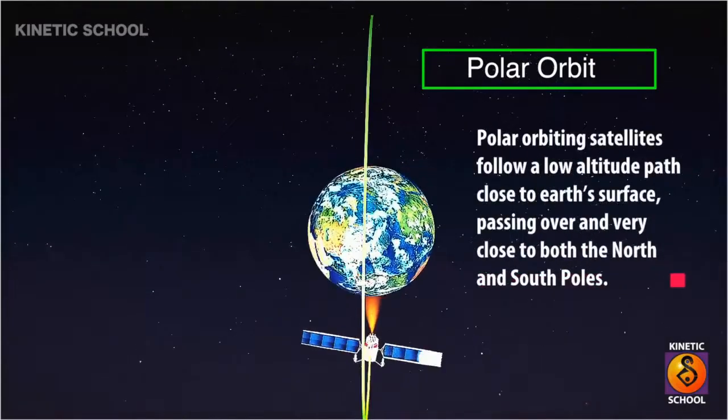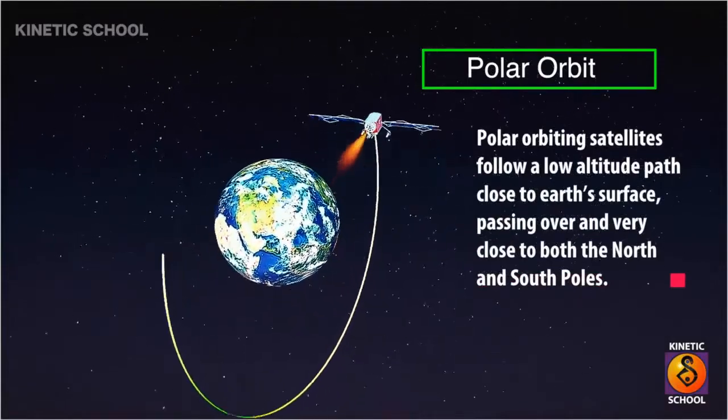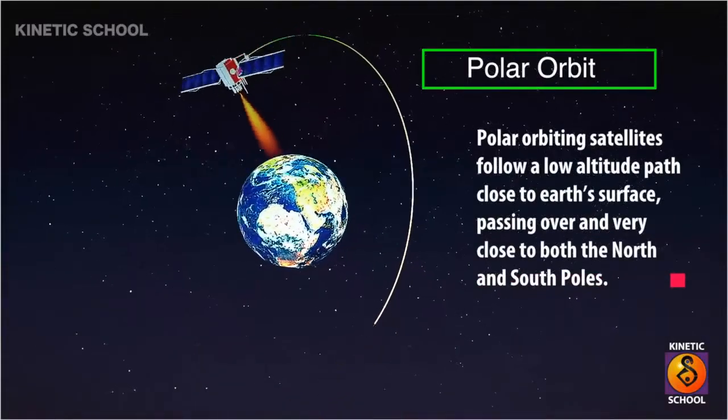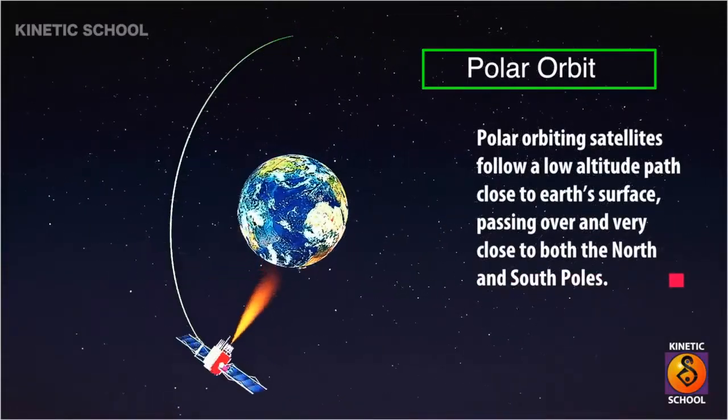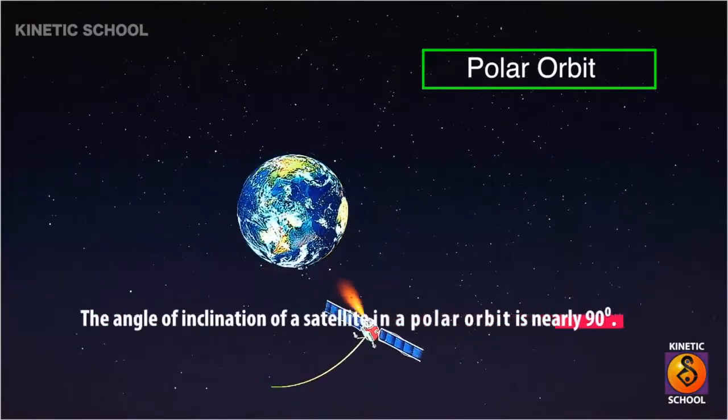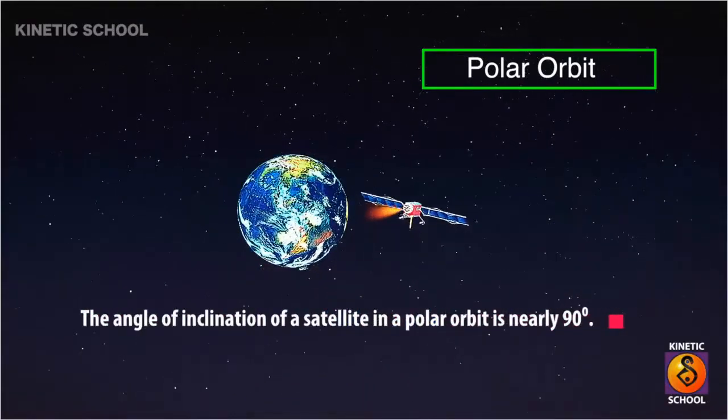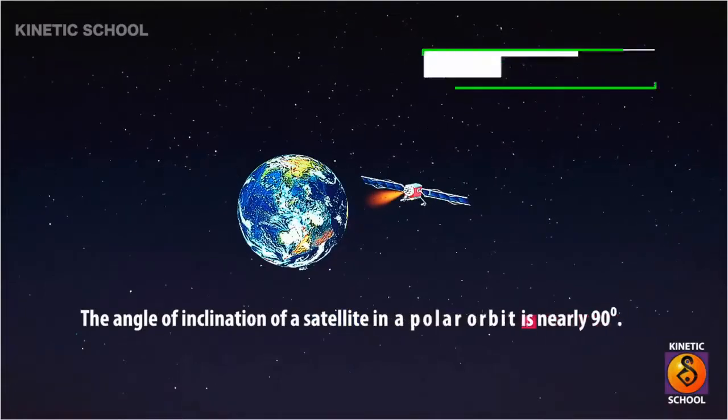Polar orbiting satellites follow a low-altitude path close to Earth's surface, passing over and very close to both the north and south poles. The angle of inclination of a satellite in a polar orbit is nearly 90 degrees.